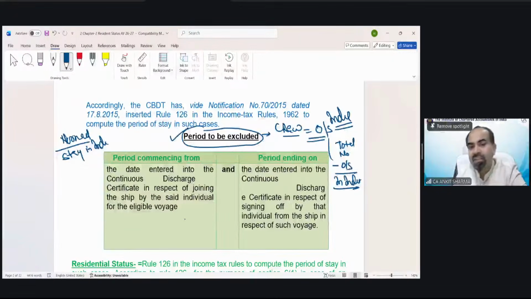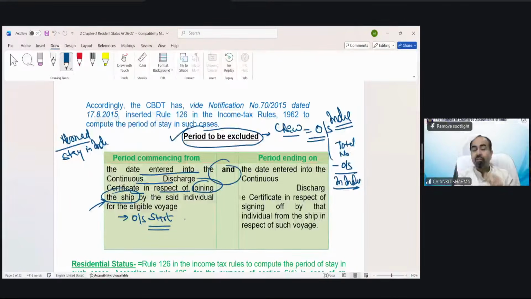And how many days will we consider him outside India? The date entered into the continuous discharge certificate in respect of joining the ship. So technically the day he enters the ship is in India, but from the day he enters the ship in which he is going outside India, from that day we will assume that he is outside India, even if the ship is practically in India. The day of boarding, the day he enters that ship, is when the period outside India starts.